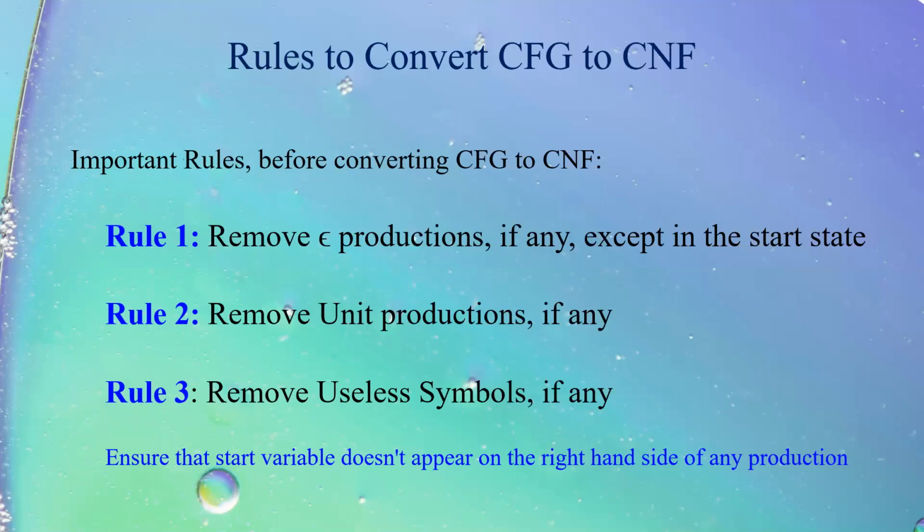Second rule says that you have to remove all the unit productions. If there are any unit productions, they have to be removed. In the coming slides, we will be discussing what are unit productions. And third rule says that we have to remove all useless symbols, if any. Most important point, we have to ensure that start variable does not appear on right side of any production.